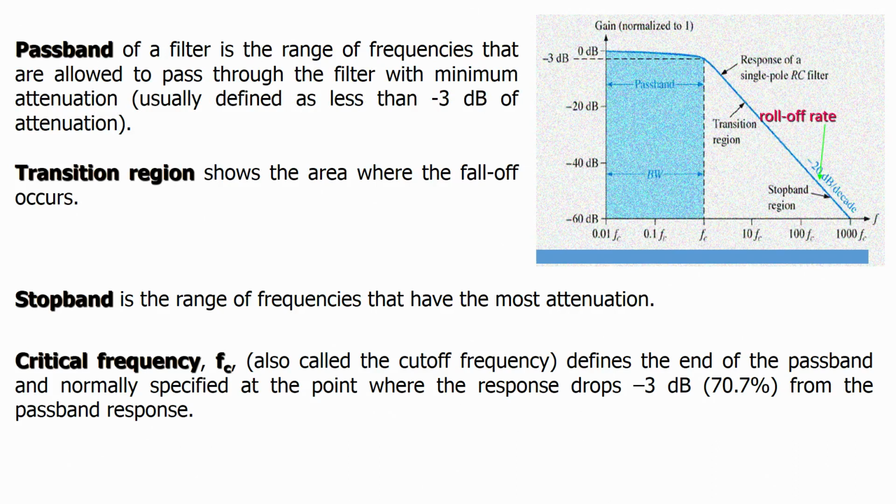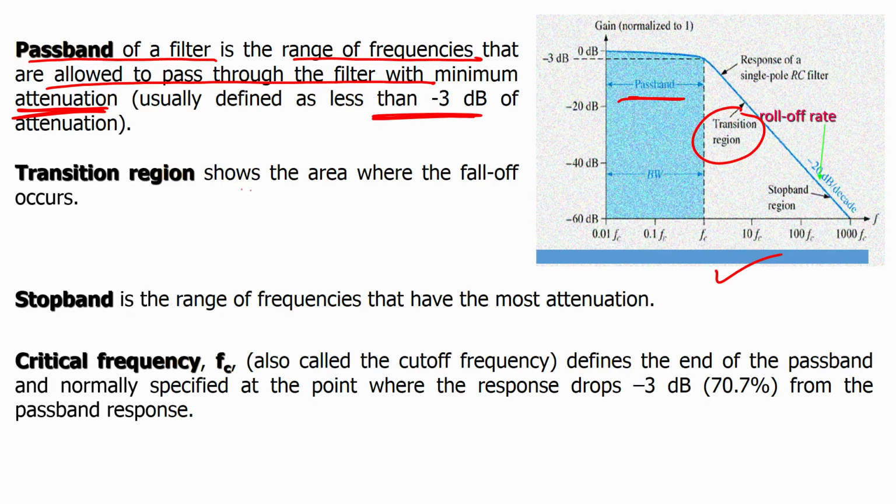Now, this is again the same plot. What is the pass band of a filter? This is the pass band. The pass band of a filter is the range of frequencies that are allowed to pass through the filter with minimum attenuation, minimum loss, and it is usually defined as less than -3 dB of attenuation. What is the transition region?